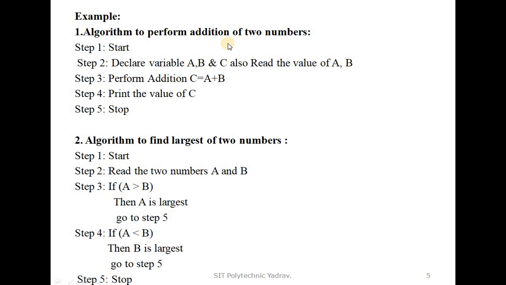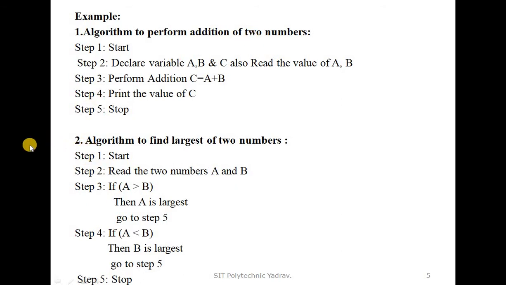Then we want three variables: two for the addition and one for the result. Perform the addition, c equals a plus b. Next step, print the value of c. Last step, stop. Using these steps and instructions, we solve the problem in a few steps. Then the problem, addition of two numbers, is solved. Get it? Okay.